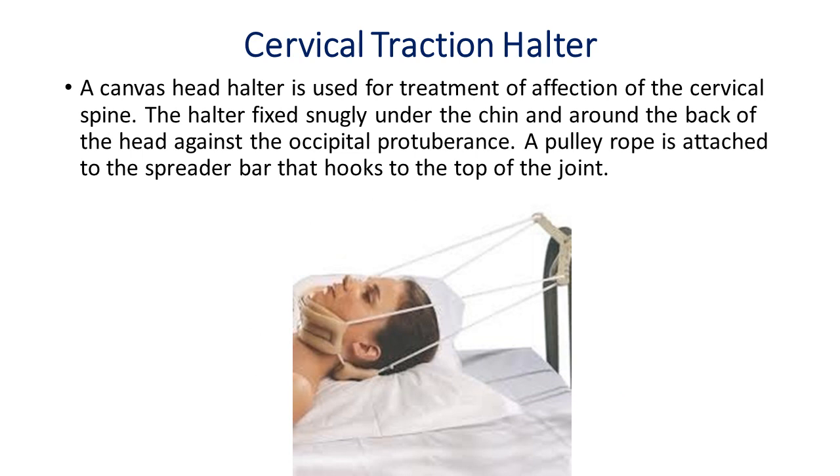Cervical traction halter. A canvas head halter is used for treatment of affections of the cervical spine. The halter is fixed snugly under the chin and around the back of the head against the occipital protuberance. A pulley rope is attached to the spreader bar that hooks to the top of the joint.